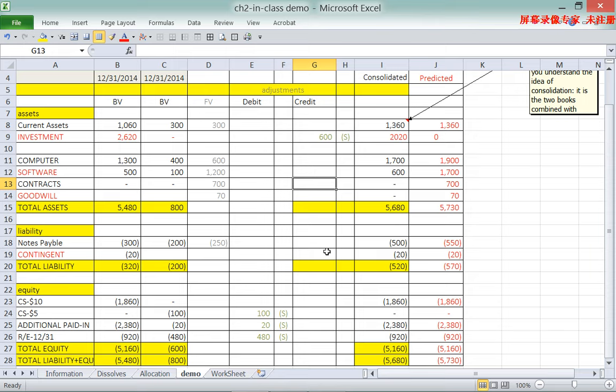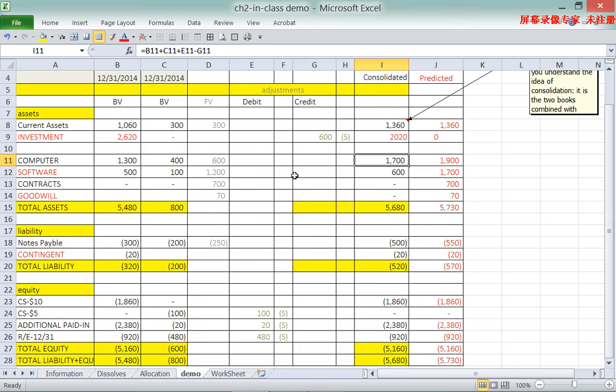The second thing we do is we need to restore all the assets and liabilities of the subsidiary's book to its fair value. For example, if we look at the consolidated number here, which is simply adding the computers of the two companies up, it's 1.7 million, but it actually should be 1.9 million. So the difference is exactly the $200,000 here, which is how the computer's fair value differs from the book value.